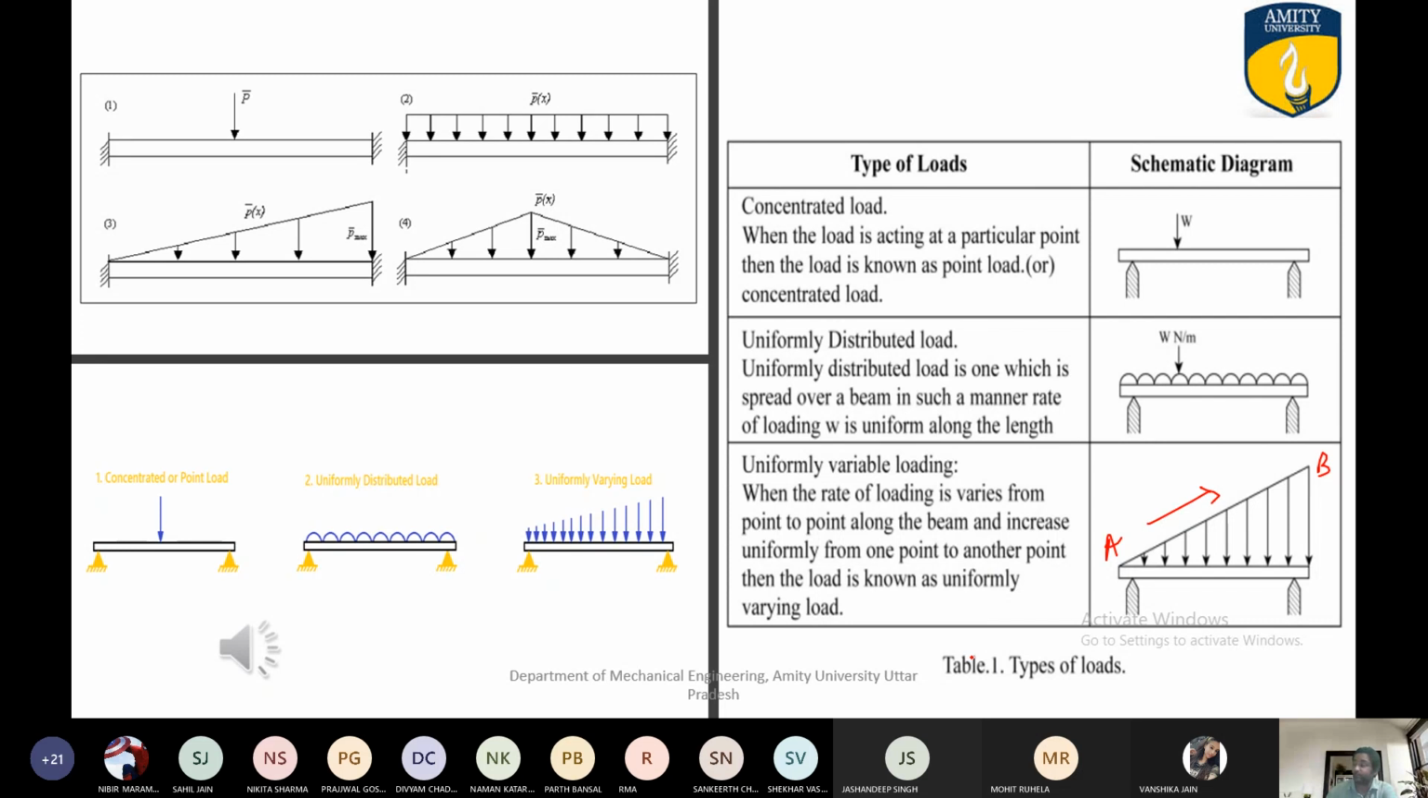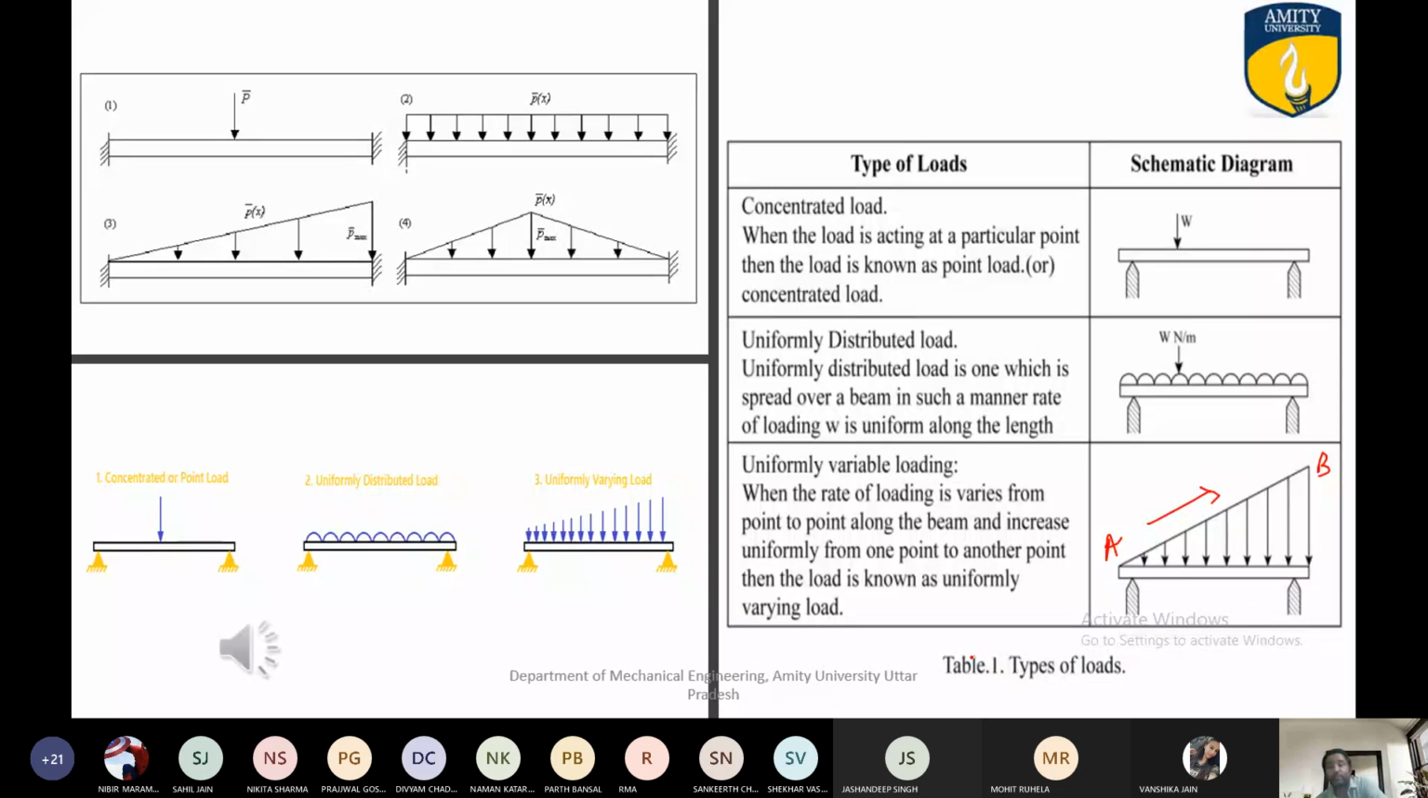I think all this is clear to you. Types of beam, types of load, types of support we have done, and from tomorrow onwards we will be solving the numericals. Fine. So I will stop here. If you have any questions regarding this slide, you can ask me. Otherwise, I can stop the slide.